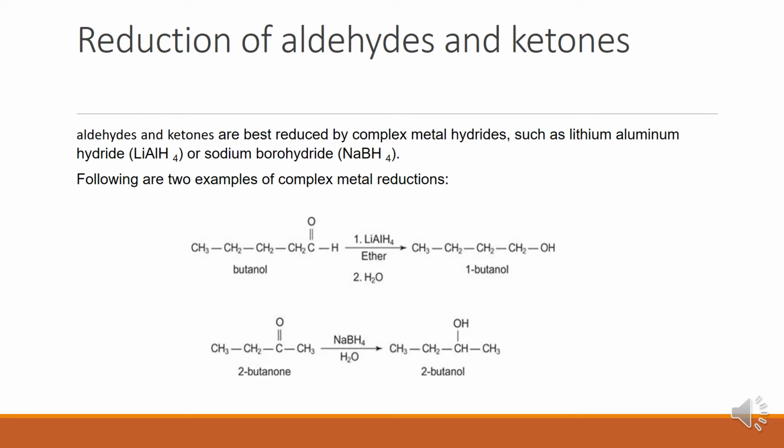Then go for the reduction of aldehydes and ketones. By this reduction also, alcohol generation could be made, with the help of reducing agents like lithium aluminum hydride, a good reducing agent, as well as sodium borohydride, NaBH4. You can use any one of these reducing agents in the reduction of aldehydes and ketones, which yields alcohols.